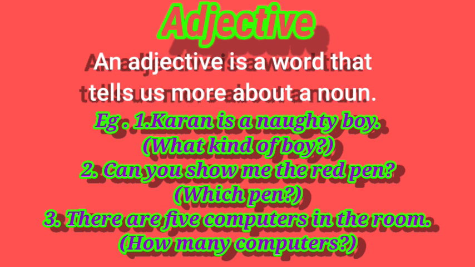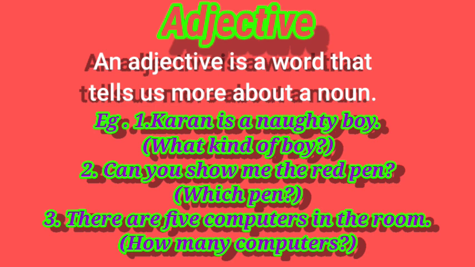Let's see adjective. Already you know about adjective. What is an adjective? An adjective is a word that tells us more about a noun. It is a describing word. It describes a noun. Here see this example: Karan is a naughty boy. What kind of a boy? Naughty boy. So here naughty is the adjective word. Boy here is the noun form. The word naughty is used to describe the noun. What kind of boy? Naughty boy. So here naughty is the adjective.